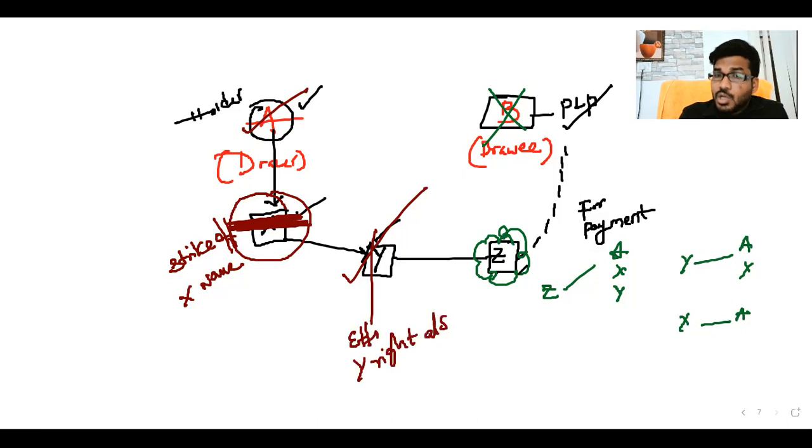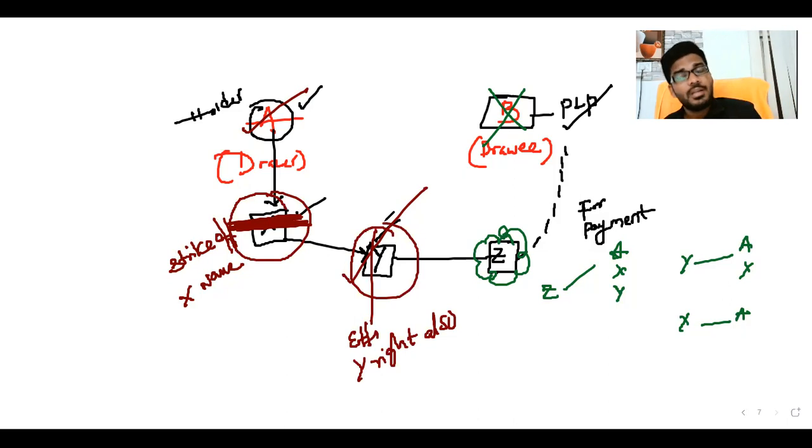Why? Because not only you, Y also has a right to sue X. You strike off X's name on the instrument, so Y also lost his right, yes. Because of your striking, Y's right is also affected.